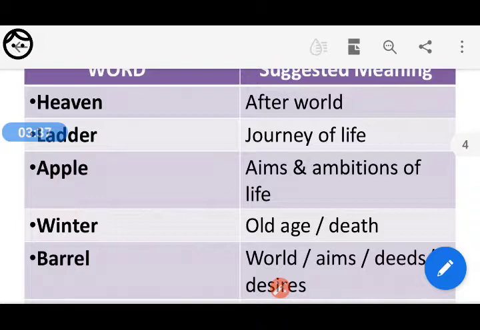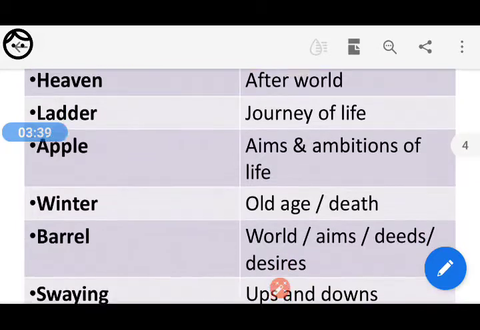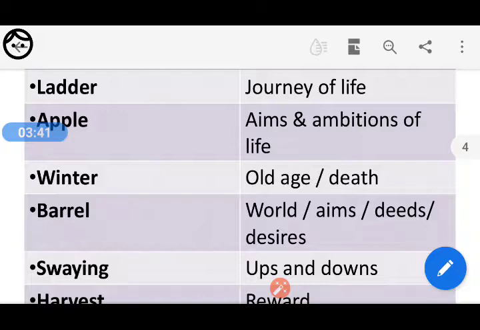Accordingly, you can see barrel. Barrel means the world. Barrel means your desires. Barrel means your deeds. Barrel means your aims. Barrel means your filling of stomach. Accordingly, swing. Swing means ups and downs in life. You have happy moments in life. You have sad moments in life.